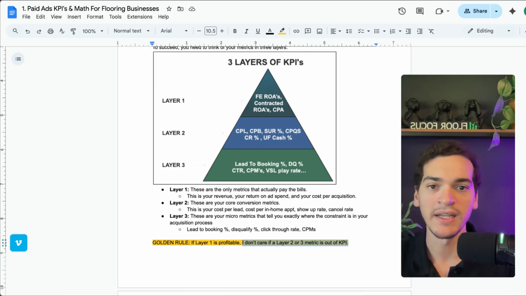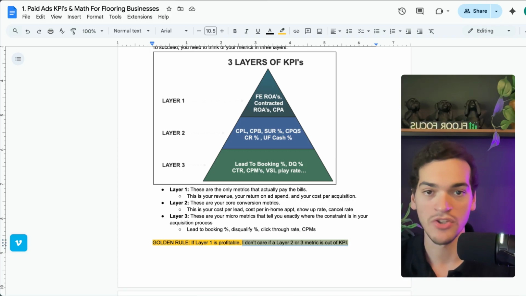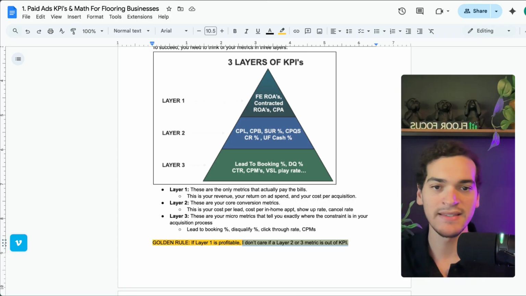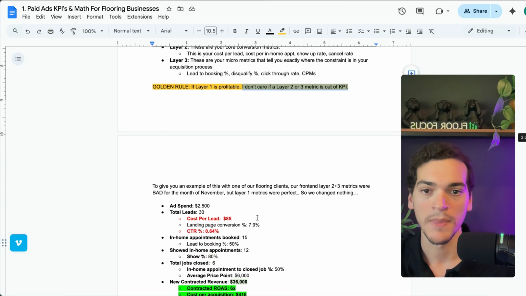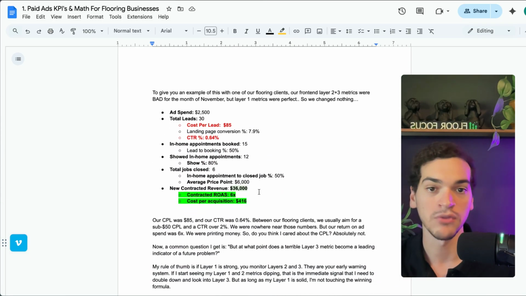They have a campaign and a good ROAS, a good return on ad spend, a good customer acquisition cost, but then they say, hey, my cost per lead is too high, or my lead to booking is too low, or we're disqualifying too many people. Because the layer one metrics are correct, now they're gonna start tweaking things, and that's called tweaking yourself to failure. Because if the layer one metrics are correct, there's no need to change layer two and layer three metrics. So let me give you an example of this with one of our flooring clients.